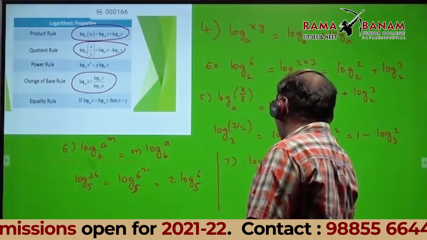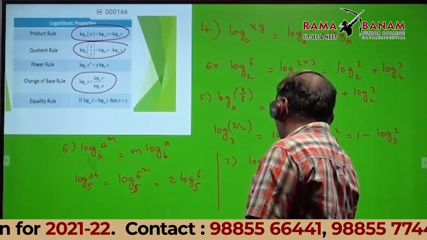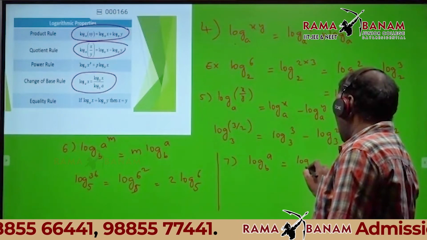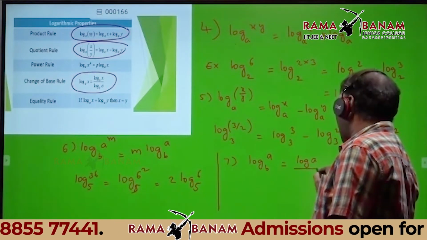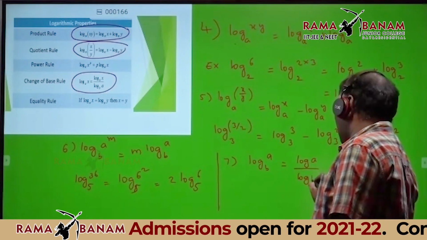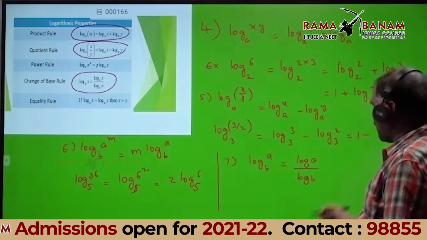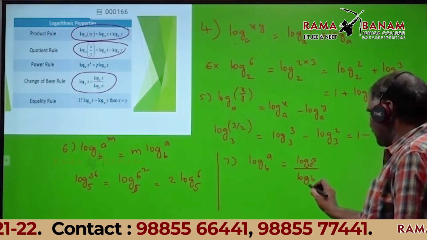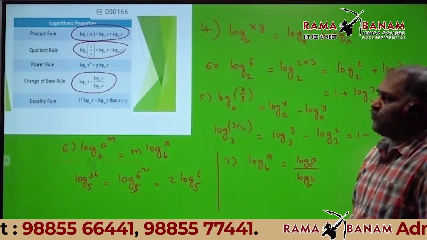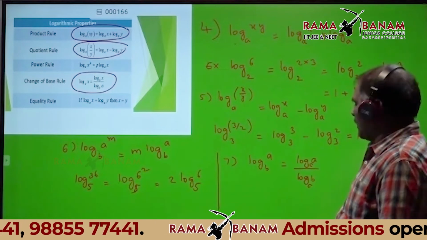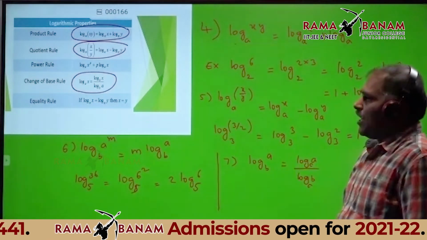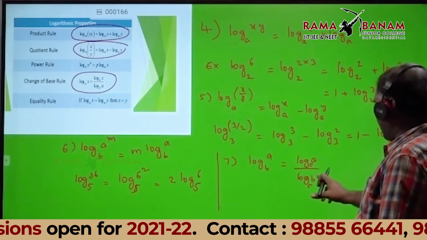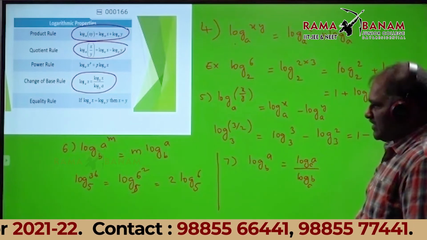Logarithm of a base b is equal to logarithm of a by logarithm of b, with the same base, say c. Therefore, log a base b can be written as log a base c divided by log b base c.